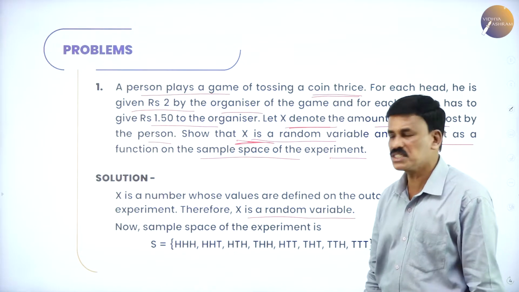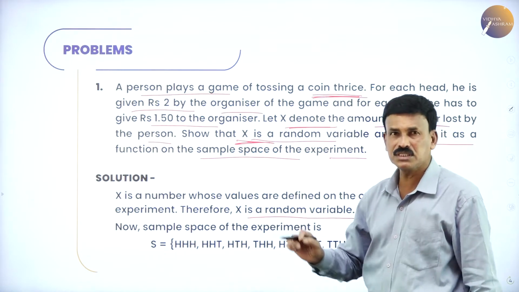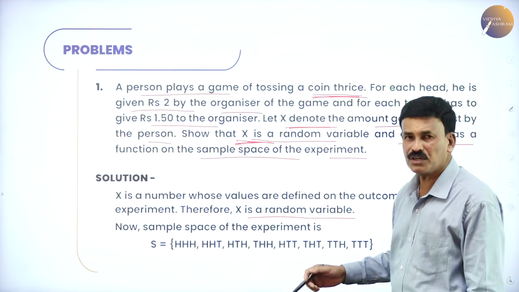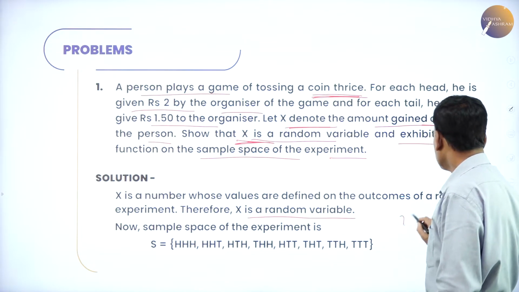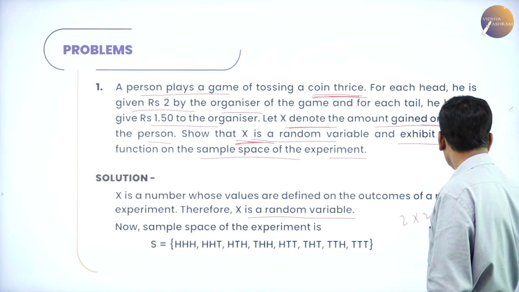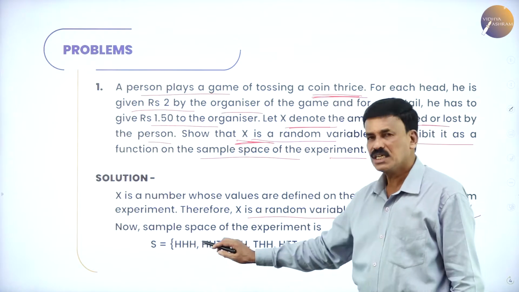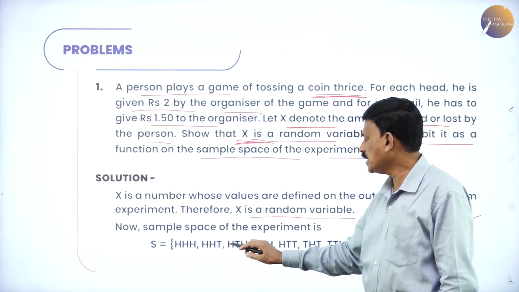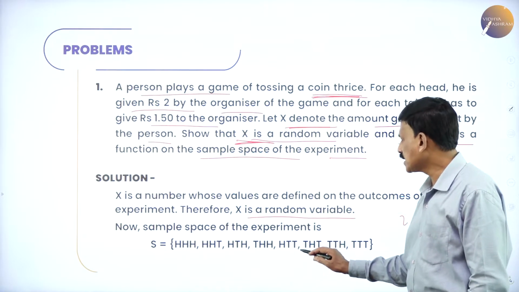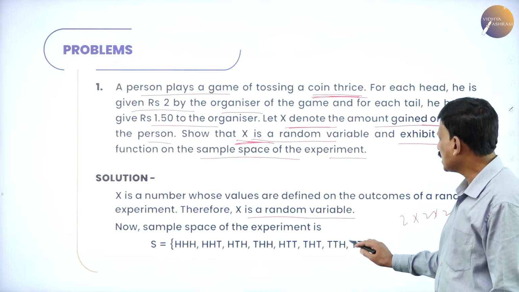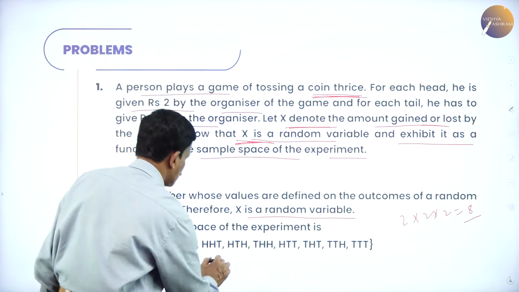Now, the sample space contains tossing a coin how many times? 3 times. If you toss a coin 3 times, the number of events is 2 into 2 into 2, which is 2 to the power 3, equal to 8. So S contains HHH, HHT, HTH, THH, HTT, THT, TTH and TTT.